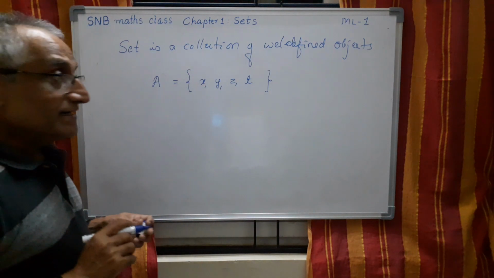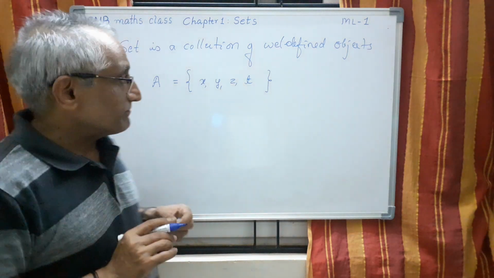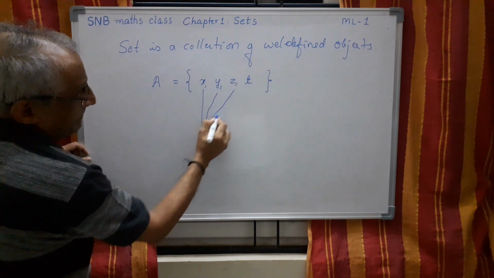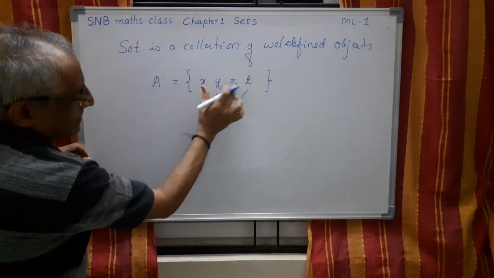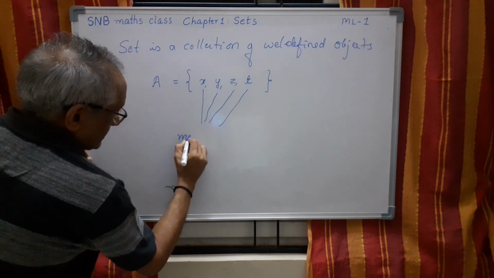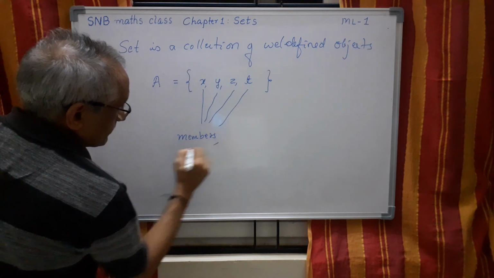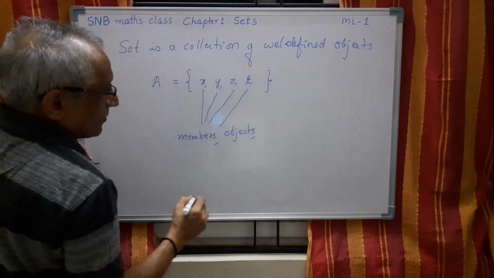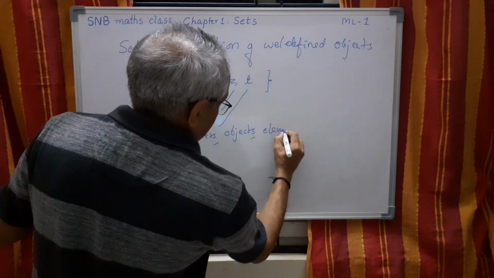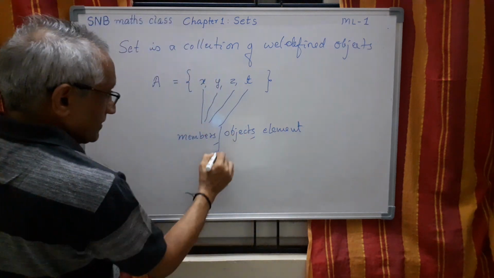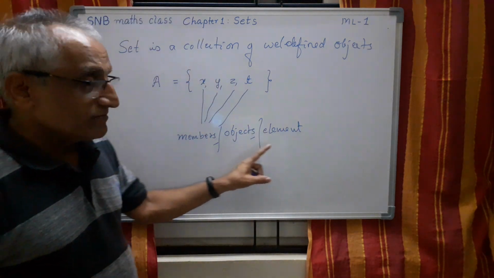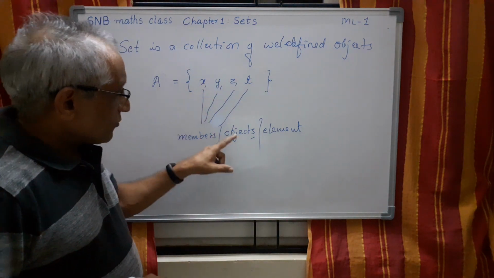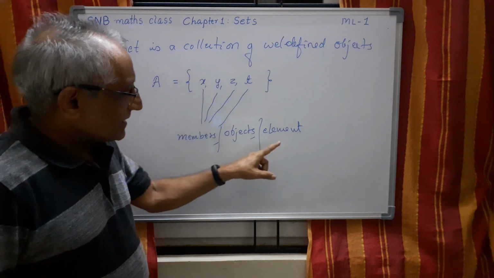Then there are certain terms and conventions which you should remember. One is, there are 3 words which you use. Either we can use the word member, or we can say objects, or we can say element. So these are the 3 words we are using synonymously. You can say X is a member of this set, or X is an object of this set, or X is an element of this set.